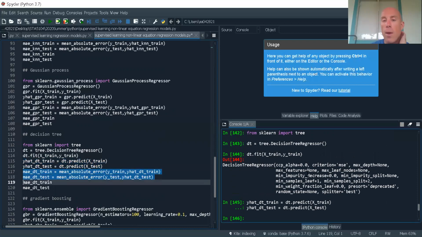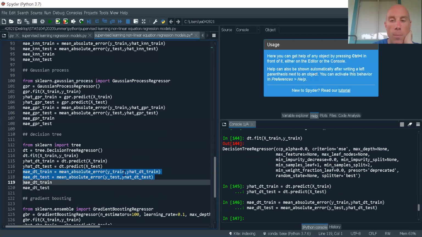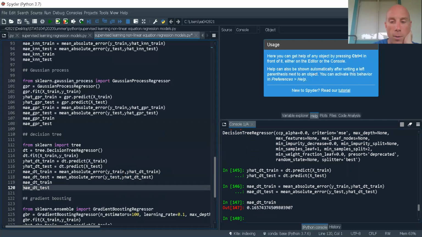Oh, and you'll notice here, whenever I see the output from the fit, it tells me what the parameters are. What we will do is, for our model, we'll go through and change these up and we'll go through a whole bunch of different combinations of different values to get the best model possible. All right, so now let's go ahead and get our mean absolute error. Let's take a look. Wow, less than 0.2. Oh, so it fits the training data really, really well. What do you think is going to happen on the test set?